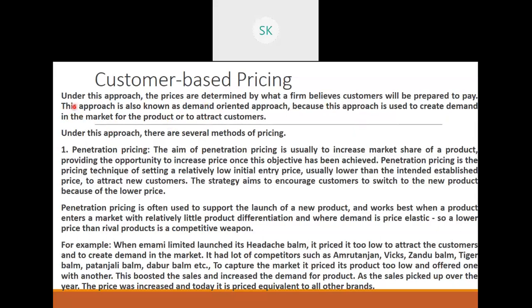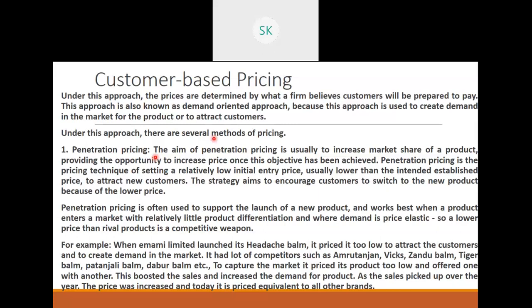So there are certain types or approaches under customer based pricing. So we will be learning that one after the other. Okay, under this approach there are several methods of pricing. In that, the first one is penetration pricing. Now, as we learned penetration pricing in the pricing strategies, the meaning is similar.